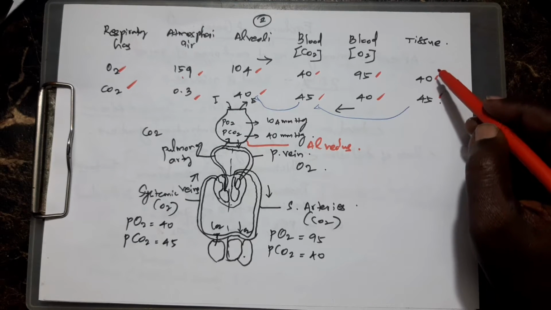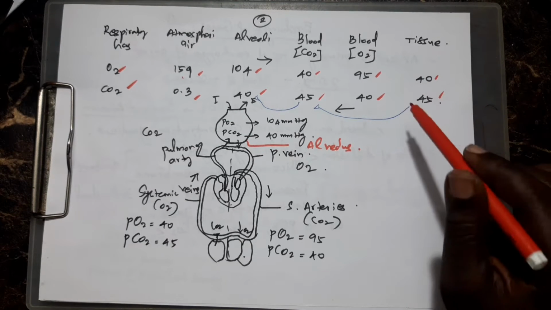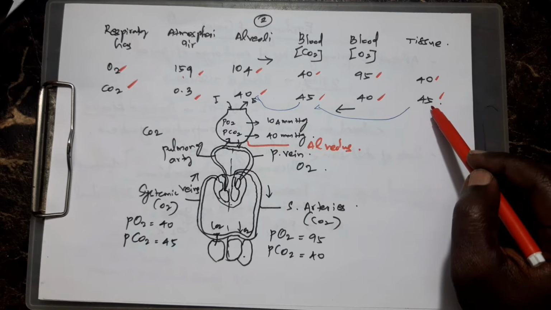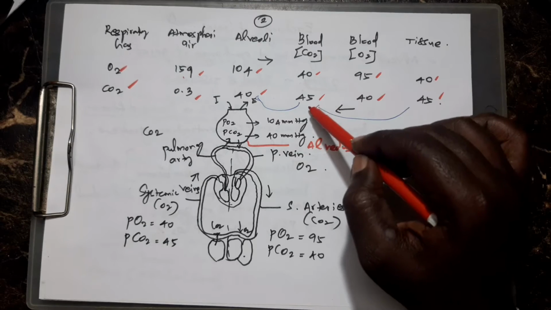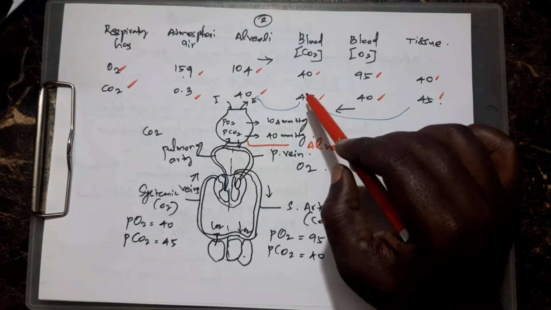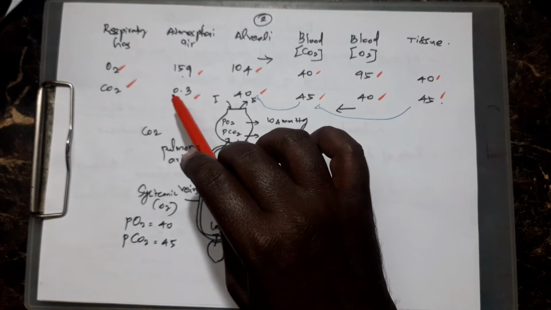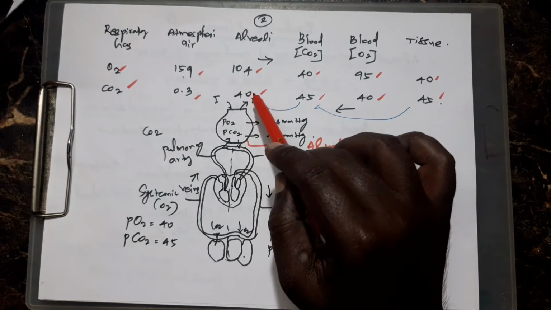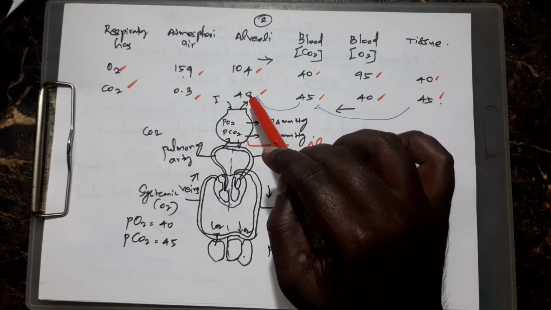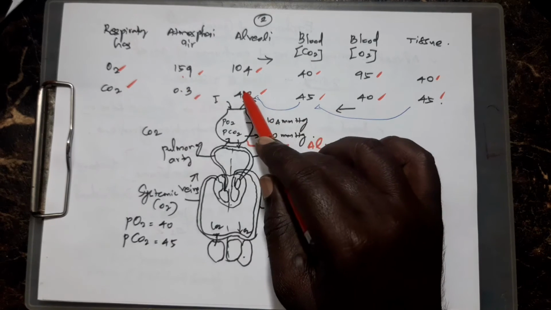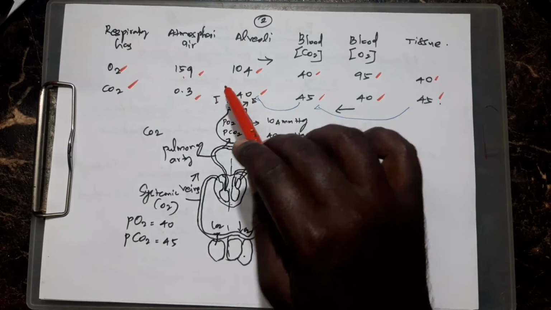Gradually the pressure reduces. Same with CO2, which is eliminated from the tissue. In the tissue CO2 level is 45, which comes to the deoxygenated blood at 45, the same pressure, and comes to the alveoli at less pressure compared to the atmosphere. If the pressure inside the alveoli is higher, then automatically the pressure outside in the atmosphere is so low that CO2 easily comes out of the body.